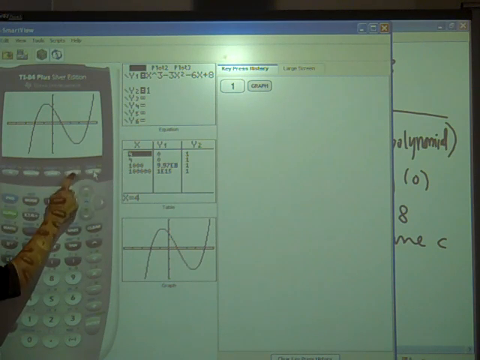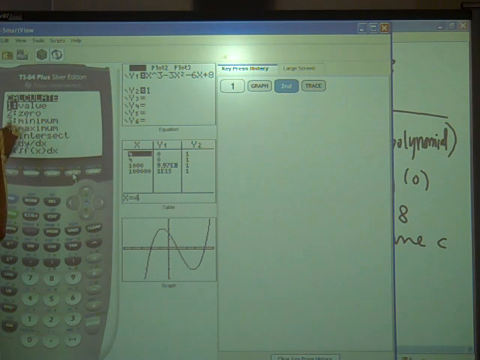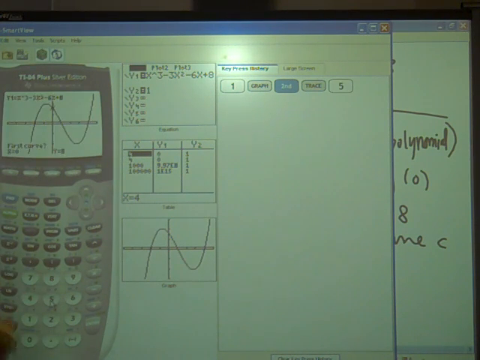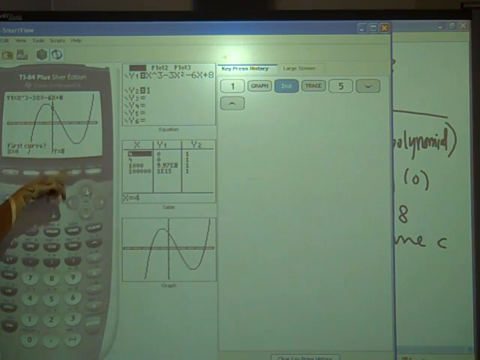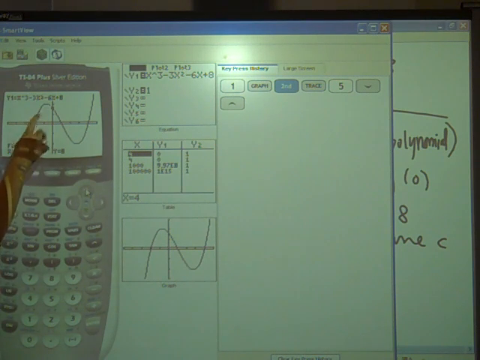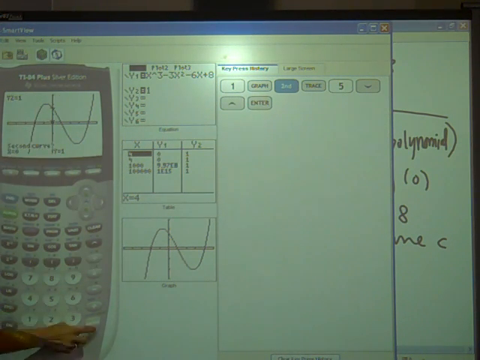So I'm going to go second trace, which is calc, and we are calculating that point of intersection, so 5. The first curve, it doesn't matter which curve you're on. If I press down, now I'll be on the second curve, and then up, so it's just going between y1 and y2. So first curve, I want to find this point of intersection, so clicking right there is totally fine. I'm just going to say enter. Then it will move to the second curve automatically, and I'm going to say enter.